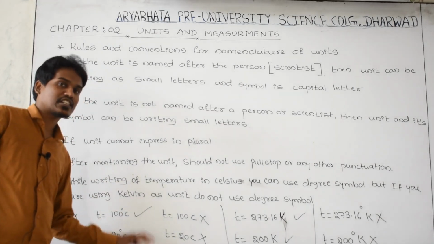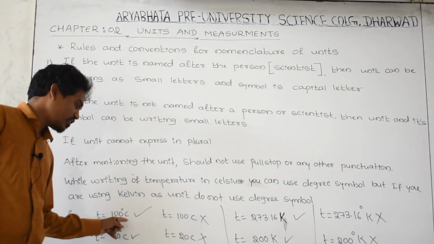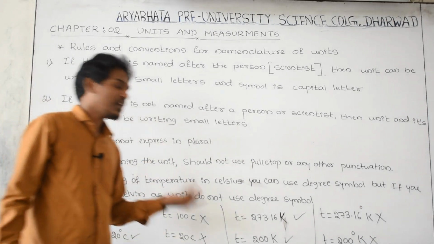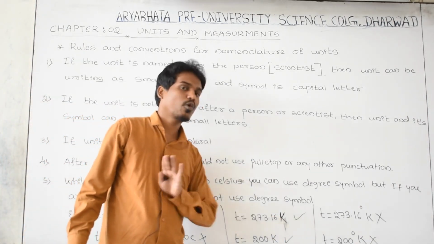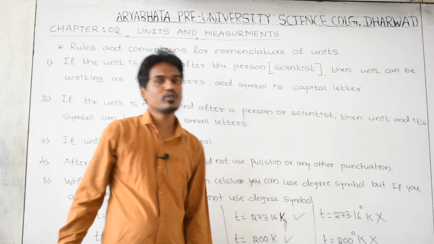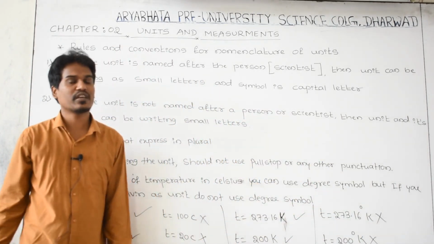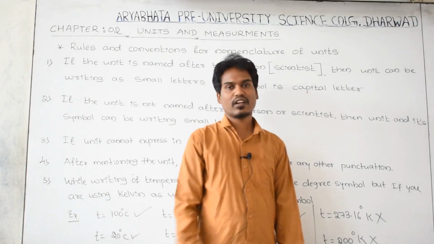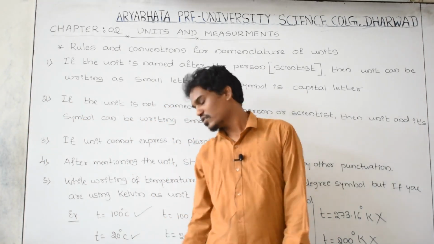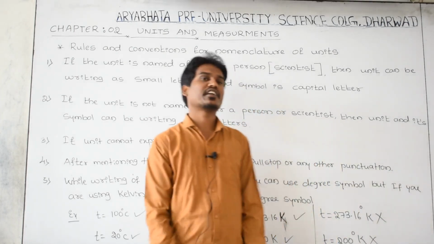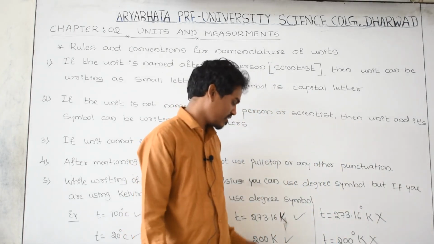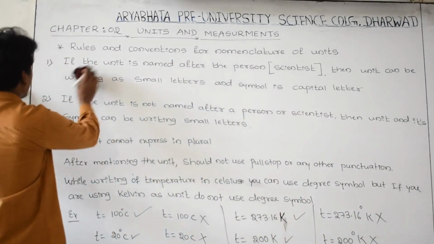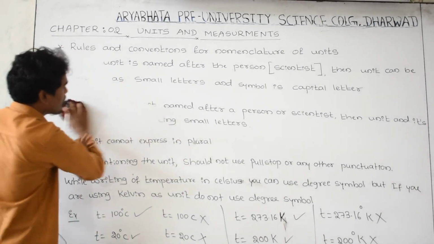Just remember where you have to use a degree symbol. Whenever you express the temperature in terms of Celsius, you can use a degree symbol. But if the temperature is in Kelvin, don't use the degree symbol. If you use the degree symbol when expressing the temperature in Kelvin, that is wrong. Whenever writing in terms of Celsius, this is right, that is wrong. But when writing the unit of temperature in Kelvin, this is right and that is wrong. Please note down all these.